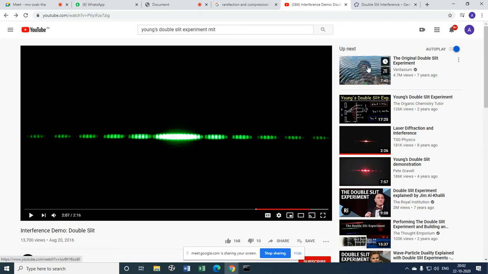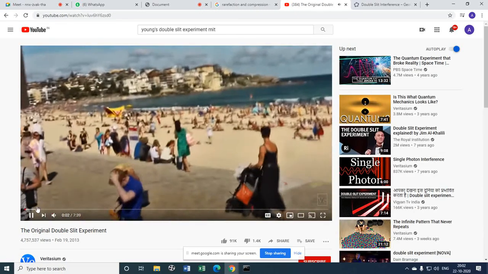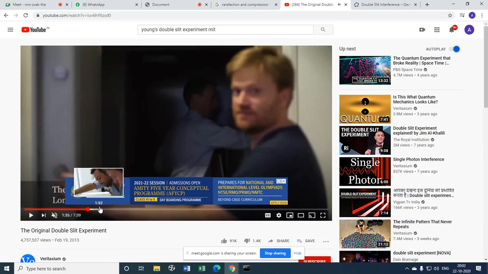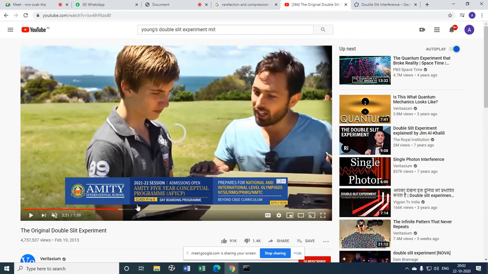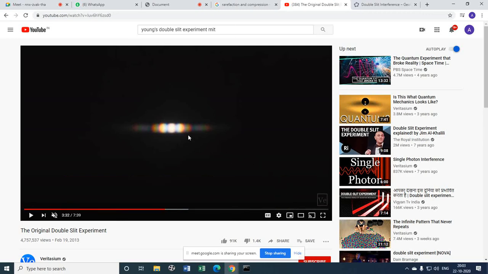Yes, sir. Now here is another example. I think they will perform it here with water waves. They're explaining what is happening here. What do you see? This is not a monochromatic light. Yes, sir. This is not a monochromatic light. This is a white light.